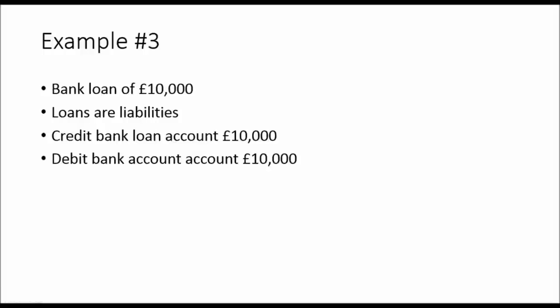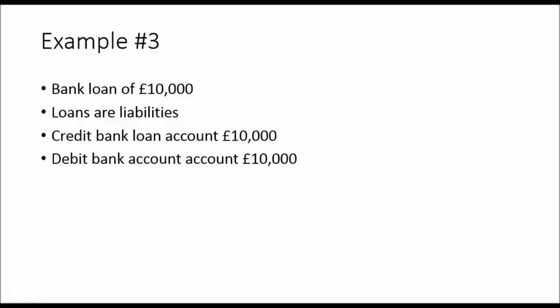Here we go. Example 3. Bank loan of £10,000, $10,000, 10,000 euros, 1 million yen. It doesn't really matter. Bank loan of 10,000. Loans are liabilities. They are things that you owe. You owe the bank 10 grand. Credit the bank loan account, 10 grand. That's money that we owe. It's a liability, it's a credit.